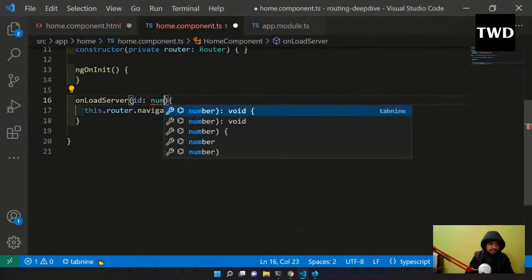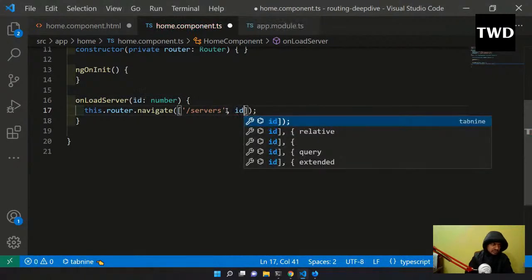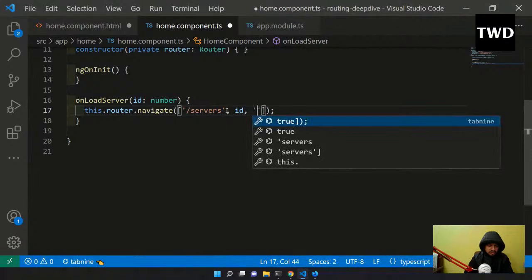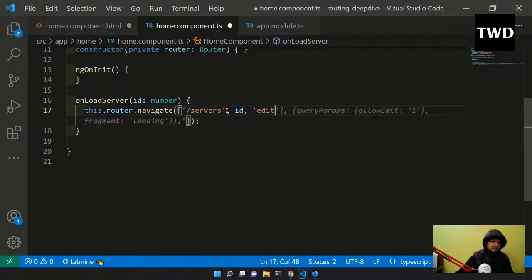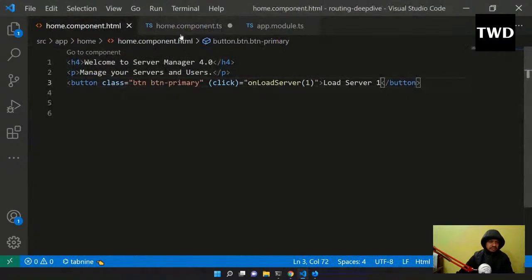The id of the number is there, and these are the servers' ids. I am going there, and here I'll do the id. I'm changing the place to go. Okay, edit I'll do, and then let me save this also here.